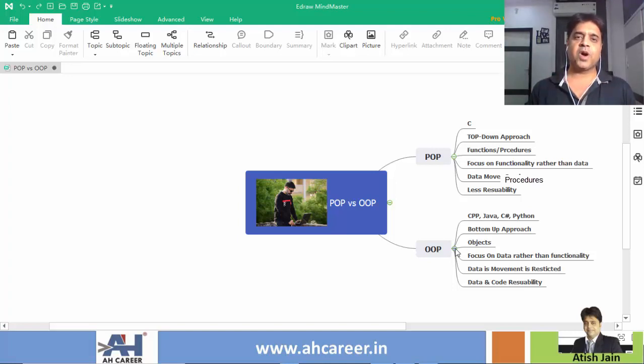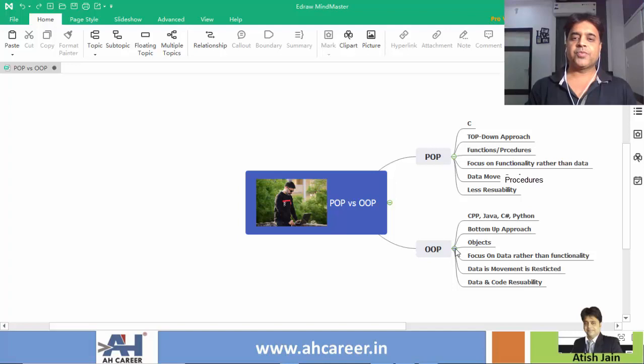object-oriented programming language follows the bottom-up approach. Means we will be completely focusing on building the different blocks of your program, and at last you are writing your main function. Just try to understand how you have practiced your Java, how you have practiced your C++ or C# or Python. That is known as the bottom-up approach. Objects are the basic building blocks of object-oriented programming. Means the whole program revolves around objects. Is it clear now?